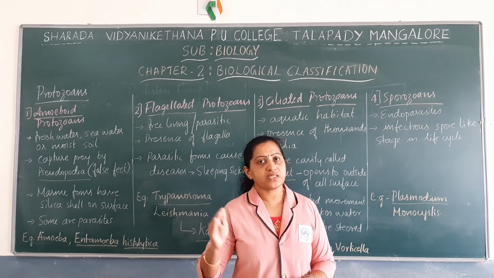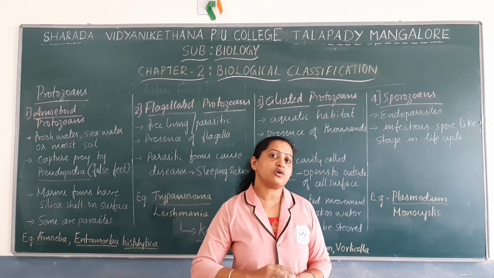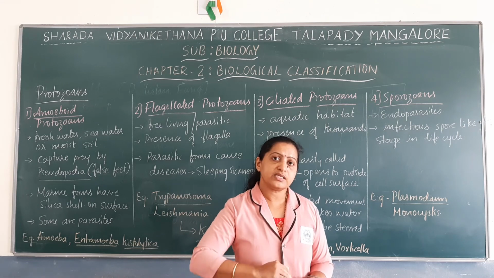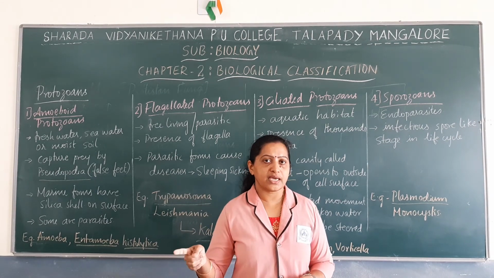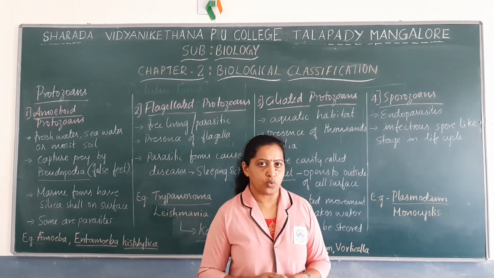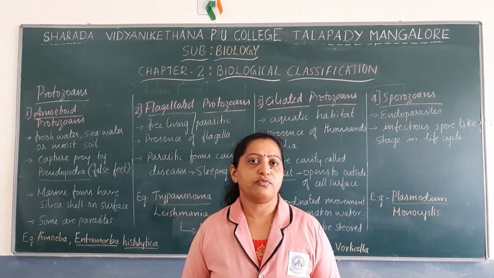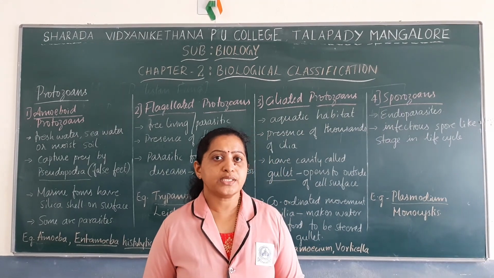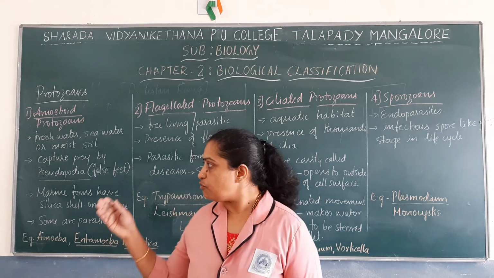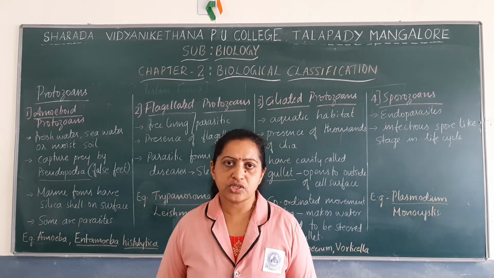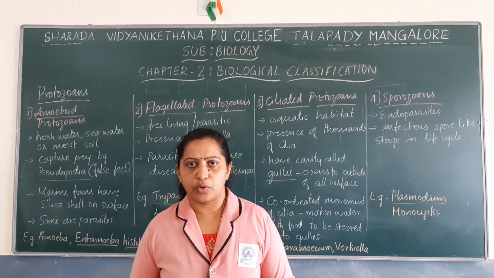Some stages of the life cycle are completed inside the body of the mosquito. The rest of the stages are completed inside the body of the human being. So to complete their life cycle, they require two hosts. These are some of the groups of protozoans based on the type of locomotory organs they have, and we have noted down the basic characteristic features as well as examples for these groups of protozoans.